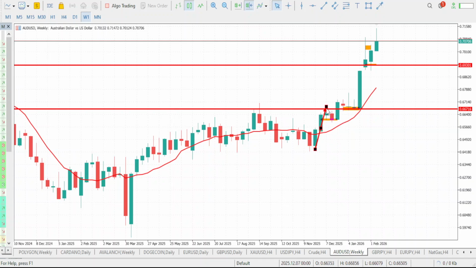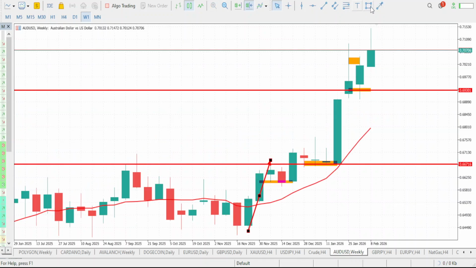So this is our impulsive move, right? Which is the first high. Now here comes the higher low, right? This is also another impulsive move, which is the new high, and here comes the higher low, right? Now, this is also another impulsive move, which is a massive high. So market is still pushing up.